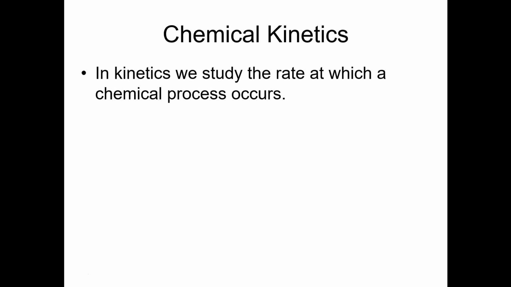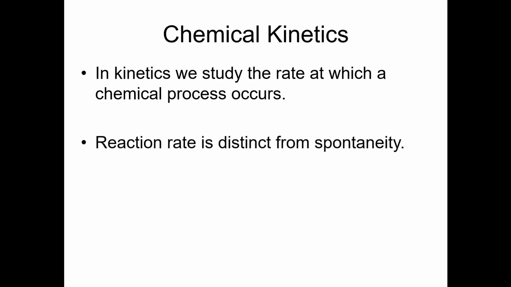And so the study of chemical kinetics is the study of rates of chemical reaction. And it's important to understand that there's actually not a correlation between whether or not a reaction is spontaneous and the rate of the reaction, that is, whether it occurs fast or slow. So there are lots and lots of spontaneous reactions that occur very quickly, like burning gasoline. And then there are lots and lots of spontaneous reactions that occur very slowly, like rusting of a large piece of iron.